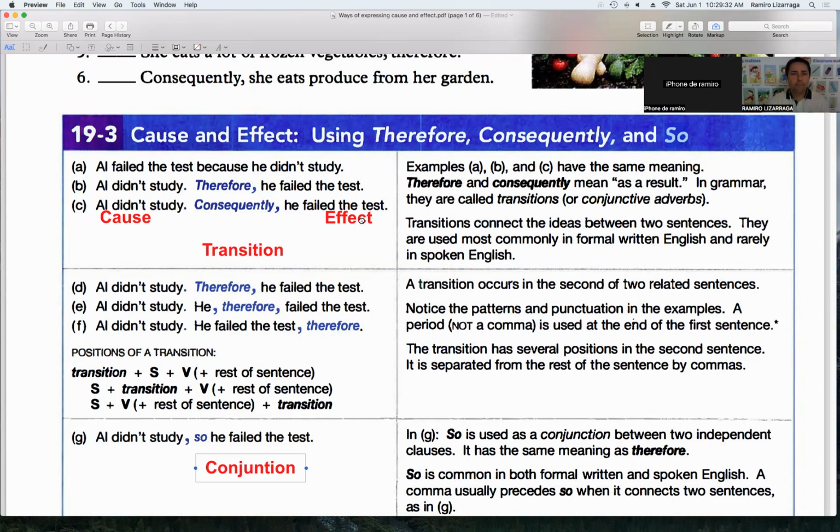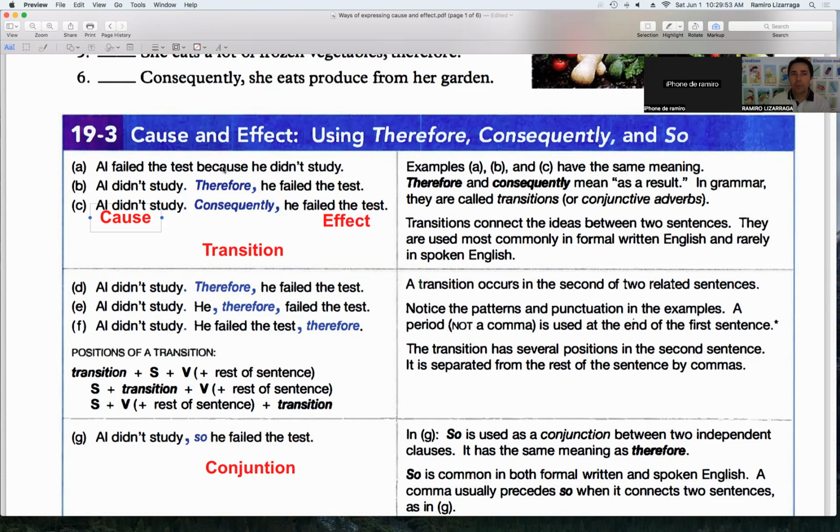So last weekend, in our previous videos, which I haven't uploaded, sorry, I explained the difference between cause and effect. There's always a cause and there's an effect.